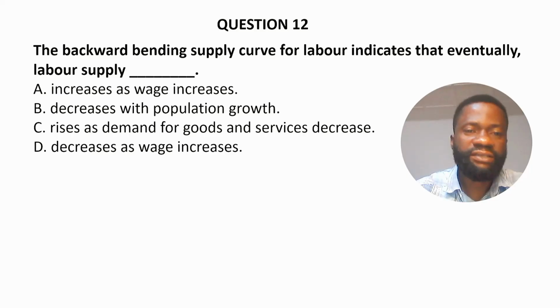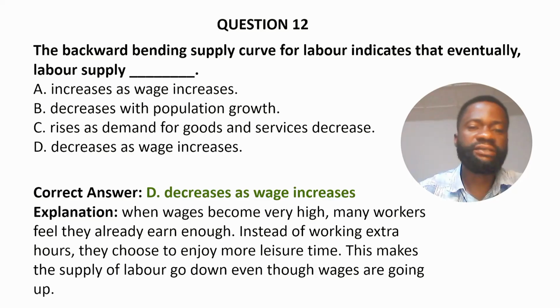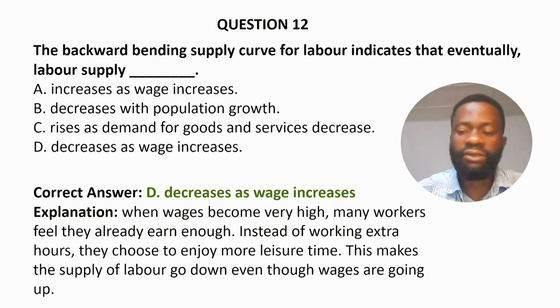And D. Decreases as wage increases. The correct answer is D, decreases as wage increases. When wages become very high, many workers feel they already earn enough. Instead of working extra hours, they choose to enjoy more leisure time. This makes the supply of labor go down even though wages are going up.